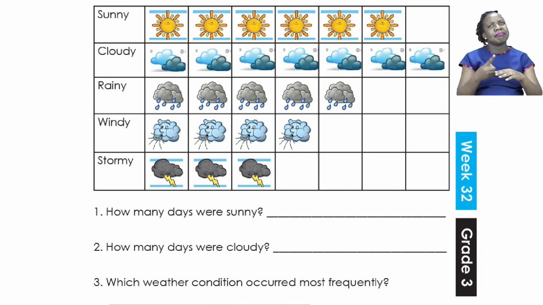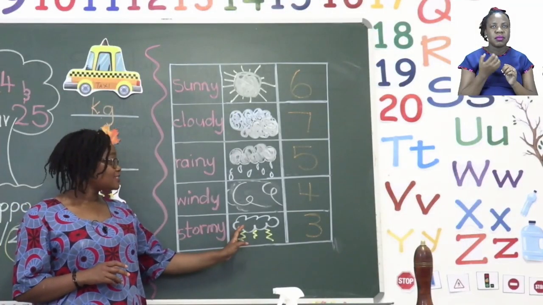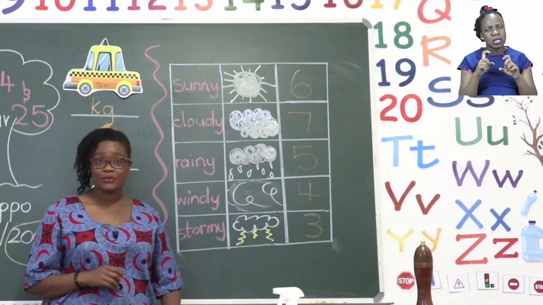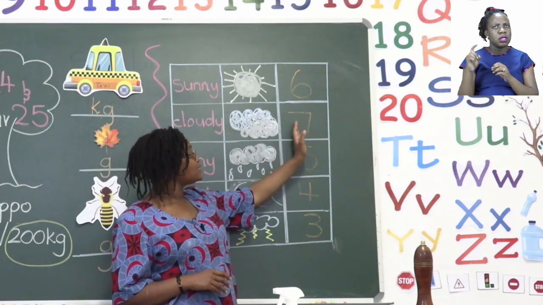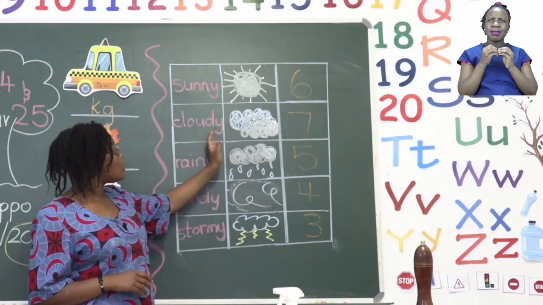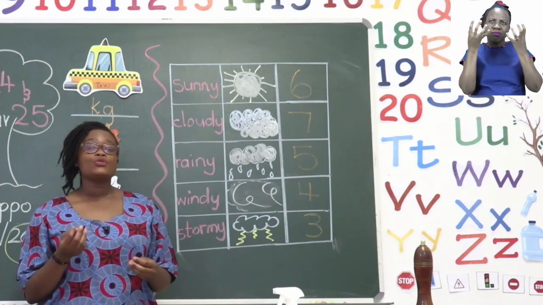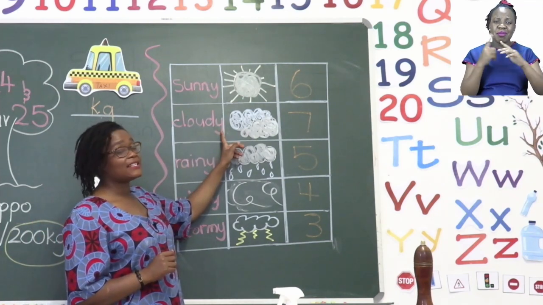Now, if we take a look at the graph, we can see our answer. But let's try and answer it a different way on the board. Now, on the board, I have the same weather conditions and their symbols and how many days each one occurred. If we take a good look, we can see that we have our highest number 7, and that one belongs to cloudy. So you can definitely say that the most frequent weather experienced was cloudy.